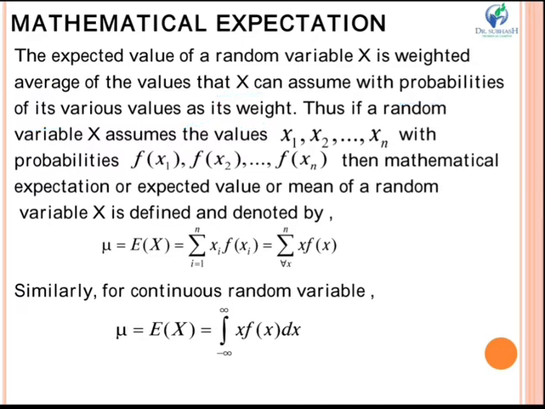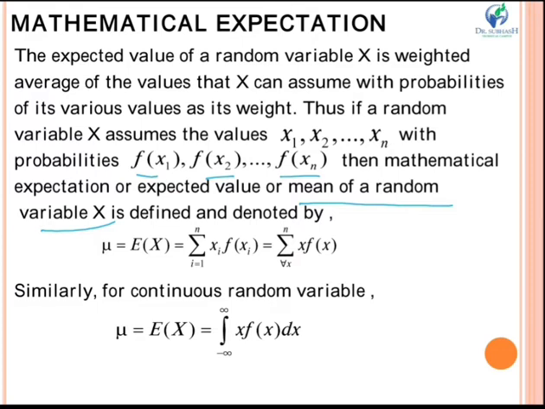If a random variable x assumes the values x1 to xn with probabilities f of x1, f of x2, f of xn, then the mathematical expectation, or expected value, or you can say the mean of random variable x, is defined and denoted by